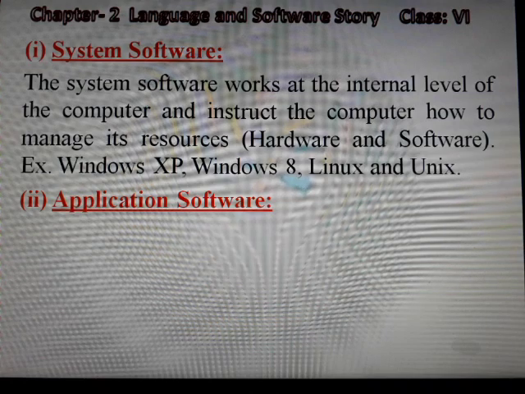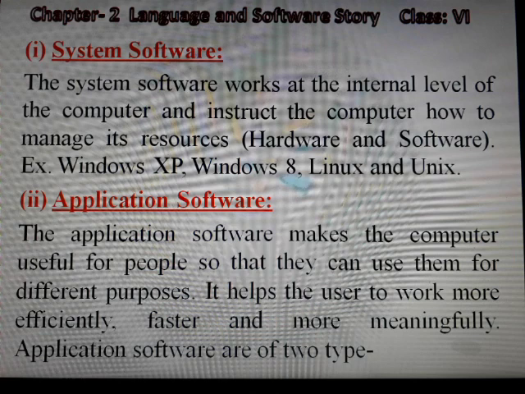Number second, application software. The application software makes the computer useful for people so that they can use them for different purposes. It helps the user to work more efficiently, faster and more meaningfully.